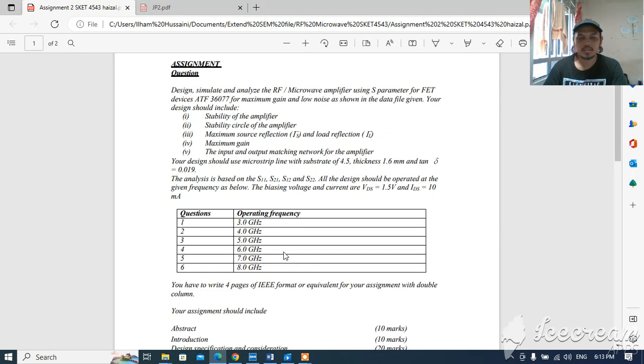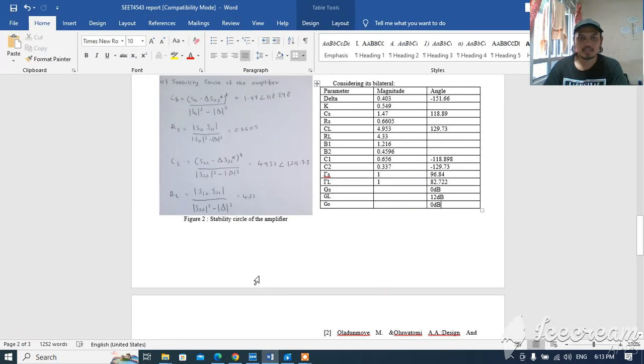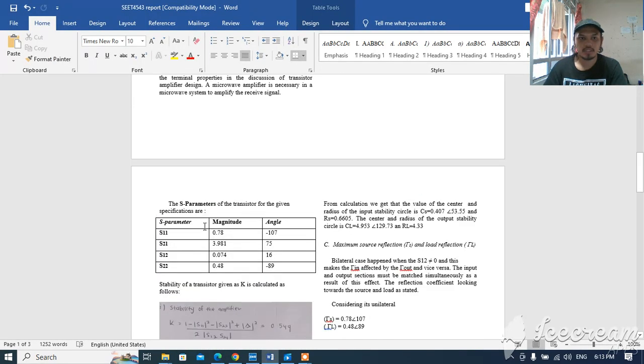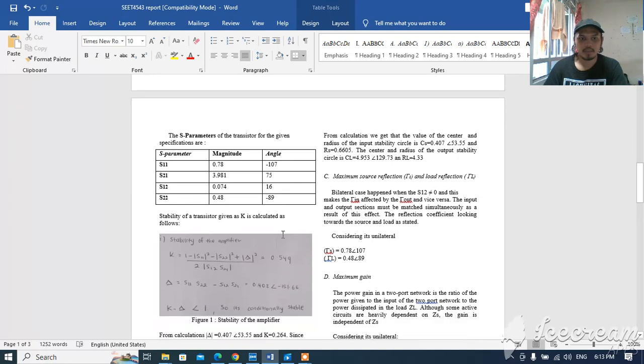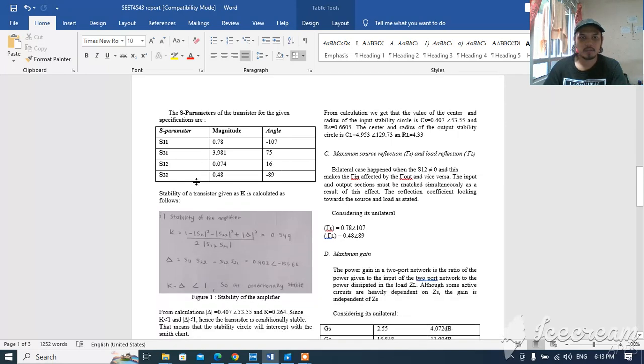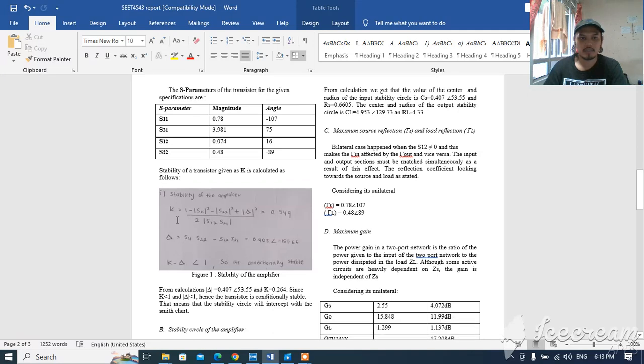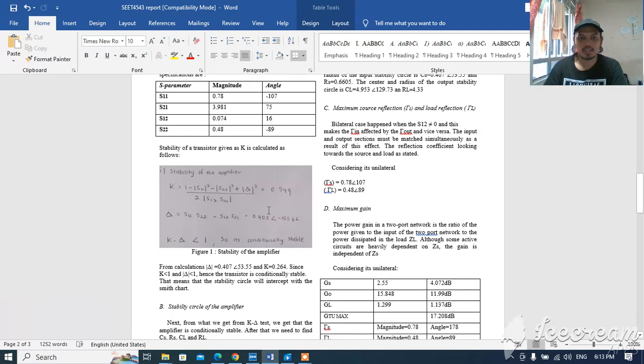From this operating frequency, we can know the S parameters. This is the S parameter for 7.0 GHz. And after we know the S parameters, we can do the K delta test. And from here we get that the value of K is 0.549 and delta is 0.403, and both of them are less than 1, so it is conditionally stable.